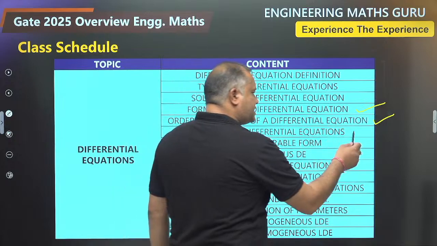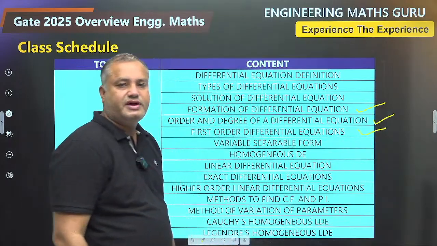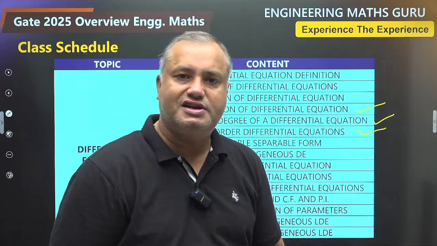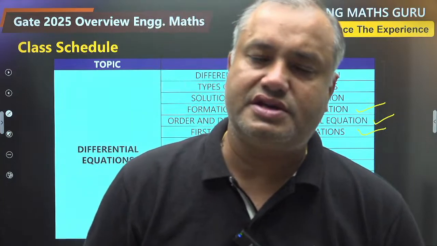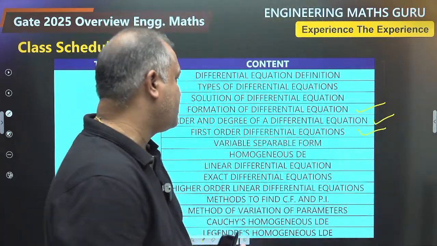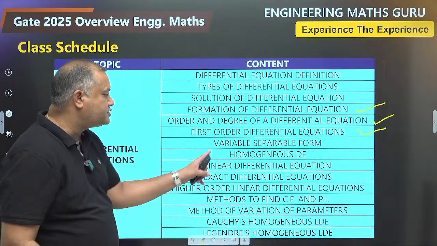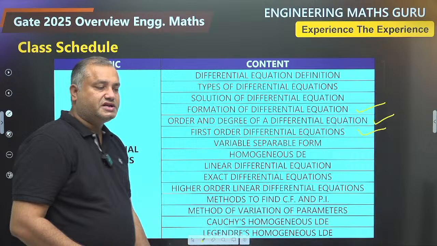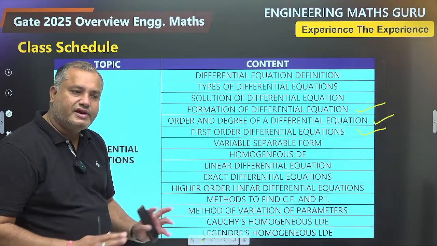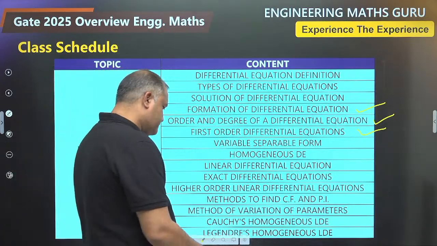First order differential equations, here you will cover four types: variable separable form, homogeneous differential equation, linear differential equation, exact form, and of course their reducible formats. We will not be covering the reducible format of homogeneous differential equation because it is very lengthy and not the part of GATE syllabus.